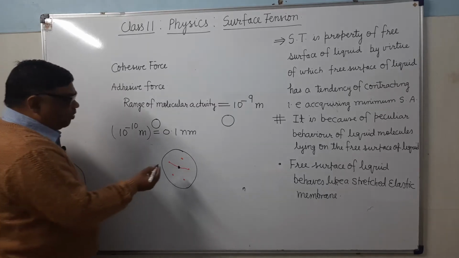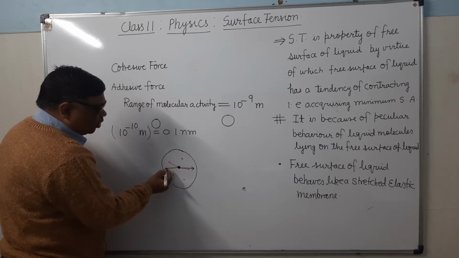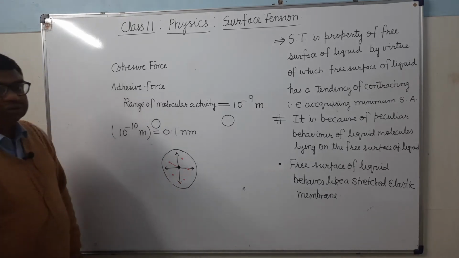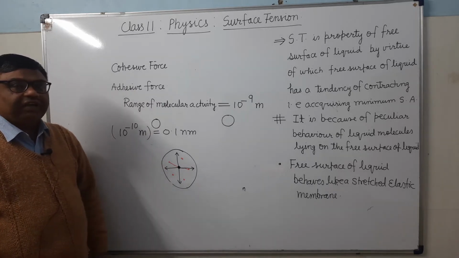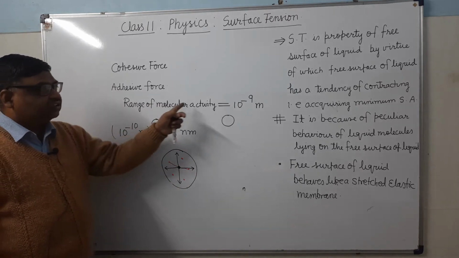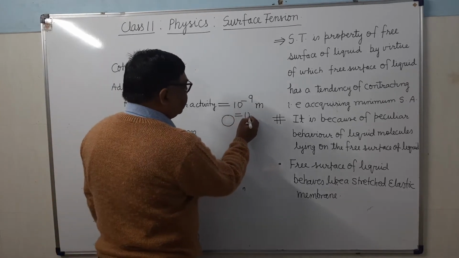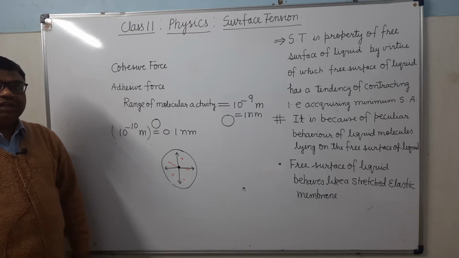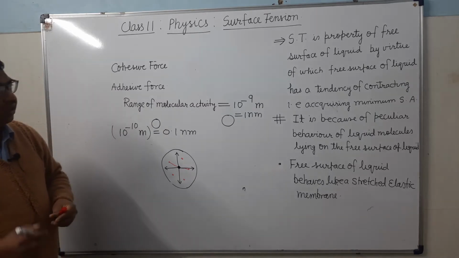So what will happen? We will find that this molecule situated at the center will be attracted equally in all directions by the other molecules. And what will be the net force on this molecule situated at the center of the sphere? That will be 0. This is called the sphere of molecular activity. This distance is very small. It is 1 nanometer. But if you see the size of a molecule, it is also very small. It is clear? So what is the range of molecular activity? It is 1 nanometer.